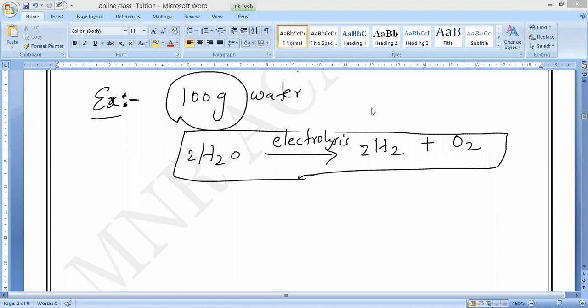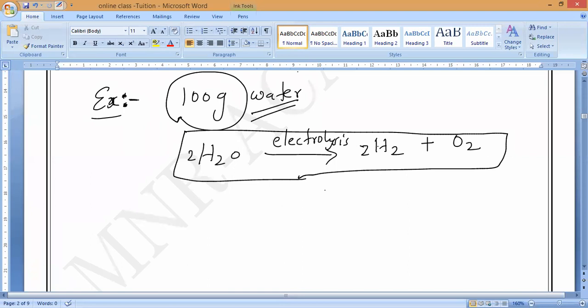Pure water is a poor conductor of electricity. That is the reason we add a little amount of acid. If we add a little amount of acid to the water, it is called acidulated water. Now, suppose I have taken 100 grams of water.